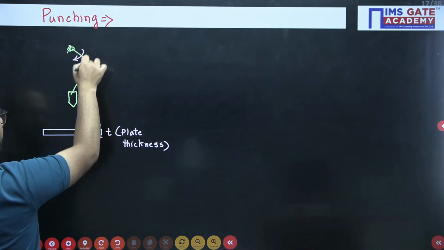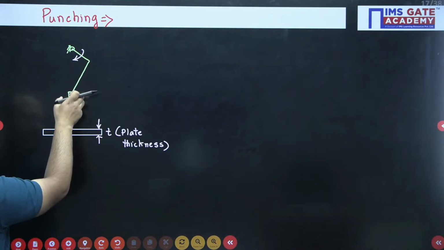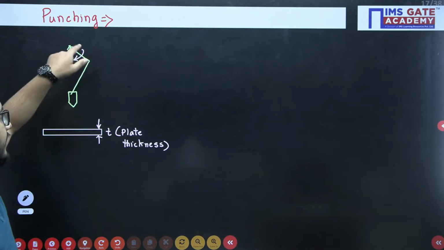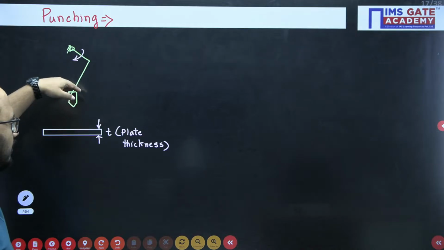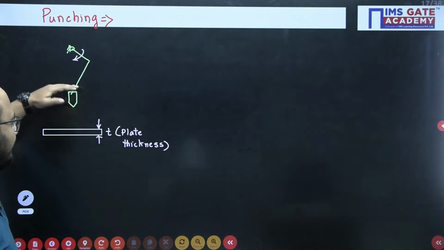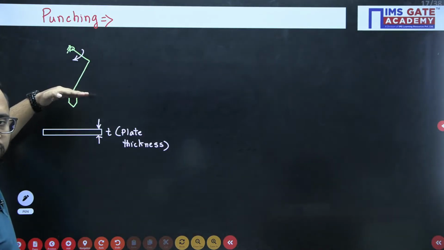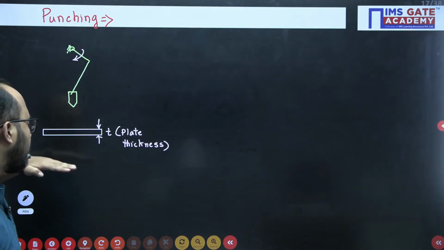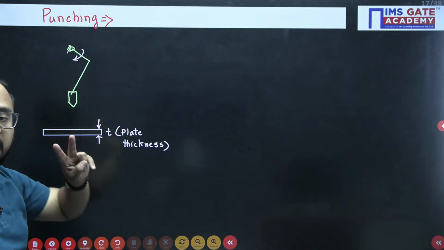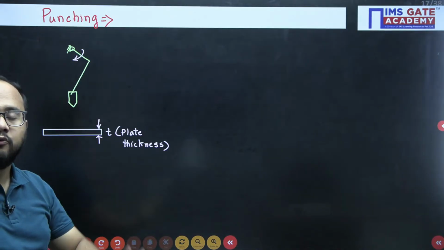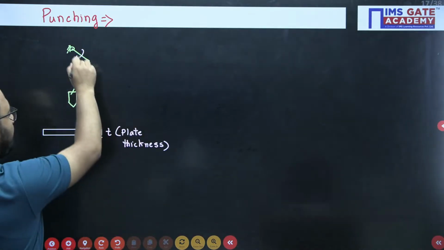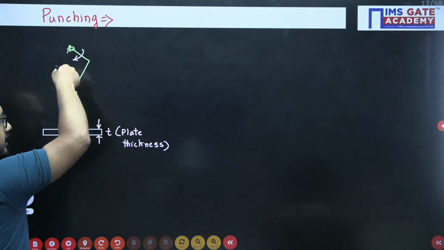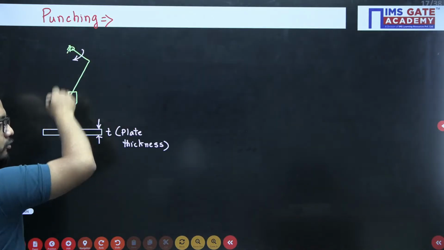This is a crank connecting rod, and on the slider we have this cutting tool. So crank is having complete rotation. This punching tool will be having this 2 stroke, one from this top position to bottom position, then again one more stroke from bottom to top. So it is having 2 stroke for complete rotation of the crank.